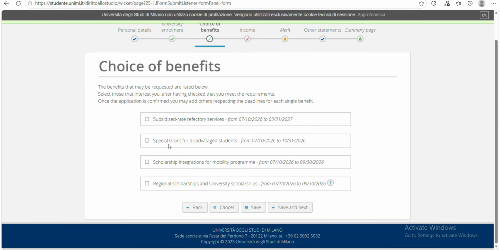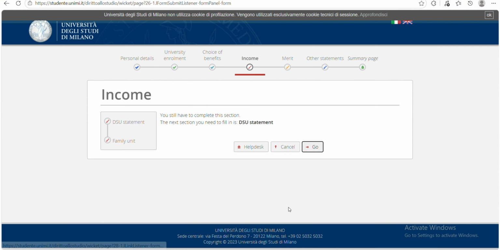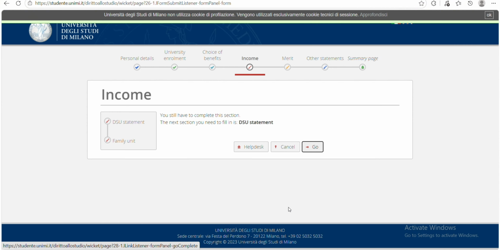So you have this. The first one is subsidized rates, refractory services from phase 2026 to 2027, special grants for disadvantaged students, scholarship integration for mobility program, regional scholarship, and university scholarships. So for me, I'll be going with this and this, regional scholarship and university scholarships. So the next, you click on save and next. So in your own case, you choose what is applicable to you or what you're interested in. Then the next thing is you still have to complete this section.